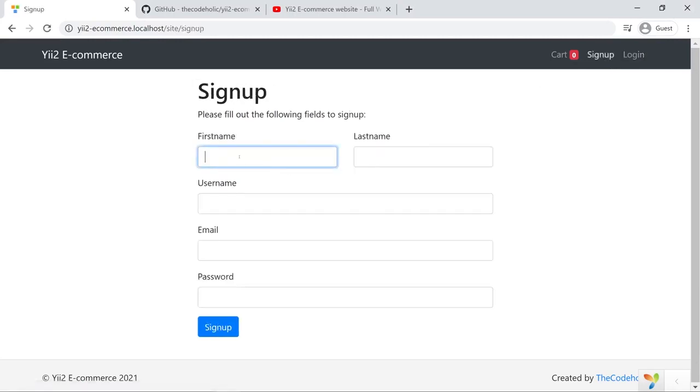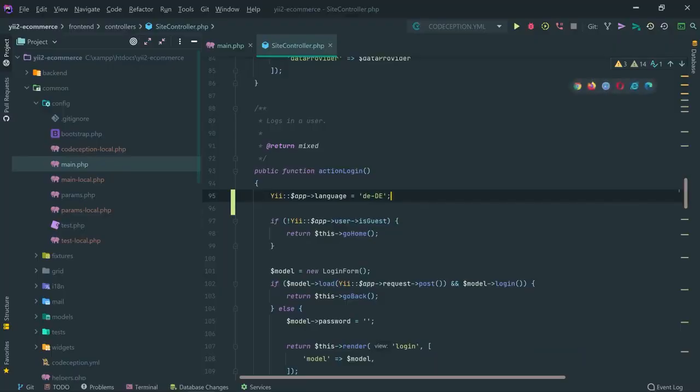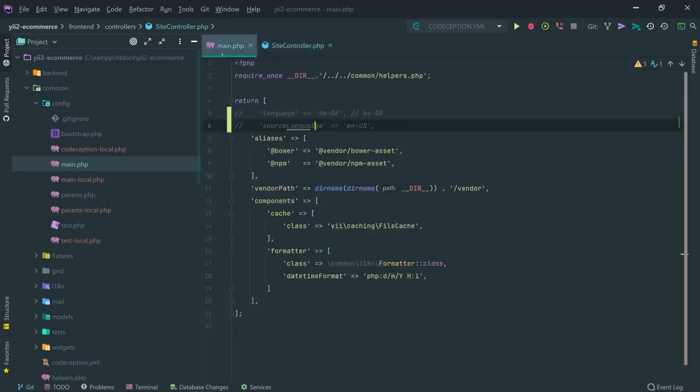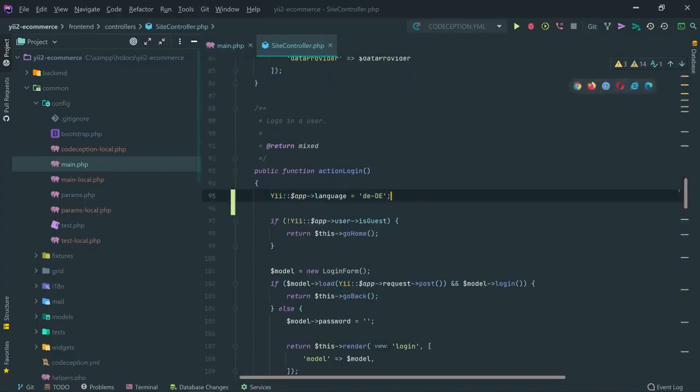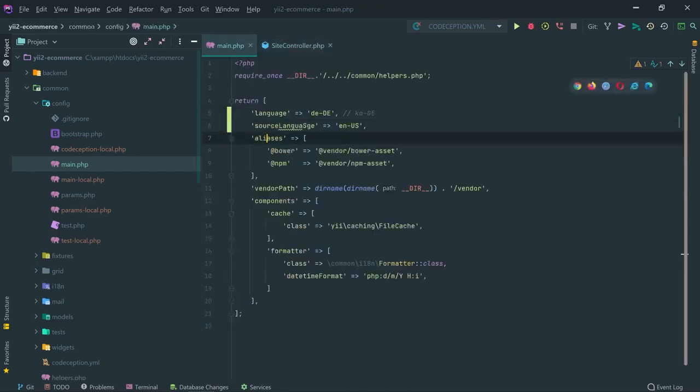However, if I go on the sign up page and click on the first name and then outside, this is written in English. So I only make the application have the German language on the login page. Okay, that is necessary because sometimes you don't have access to the configuration of the application language, and you're going to change it dynamically later when the user switches to another language. Okay, so this is the perfect case. So I'm going to actually remove this line right here, and I'm going to go back to the configuration. Language, oops, I have a mistake.